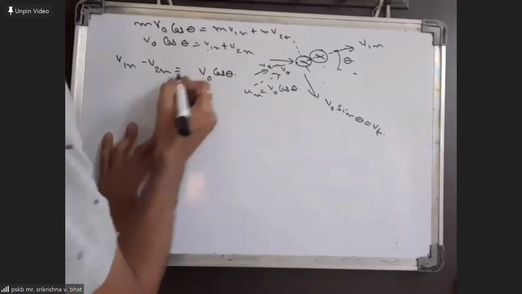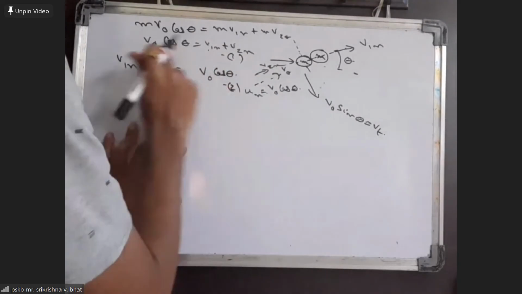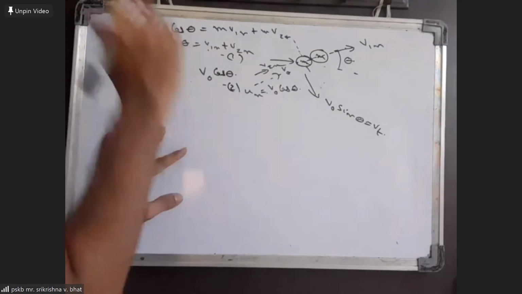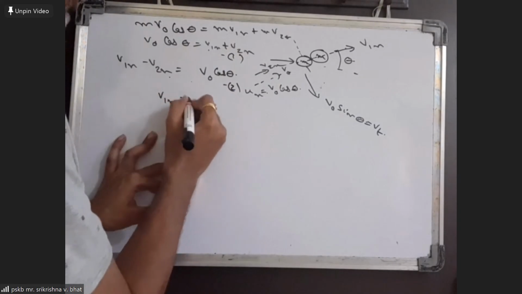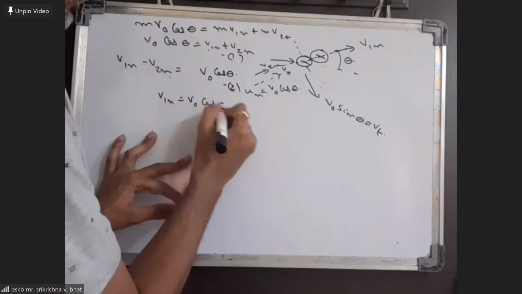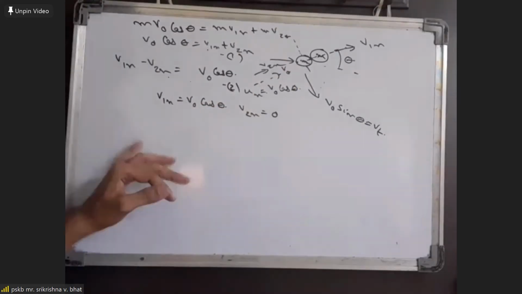So this is from the equation of restitution, and the other equation is from momentum conservation. If both equations are used, you will end up getting v1n is equal to v naught cos theta, and v2n will come out to be 0.